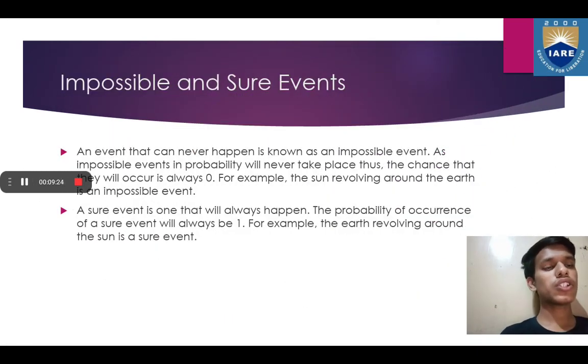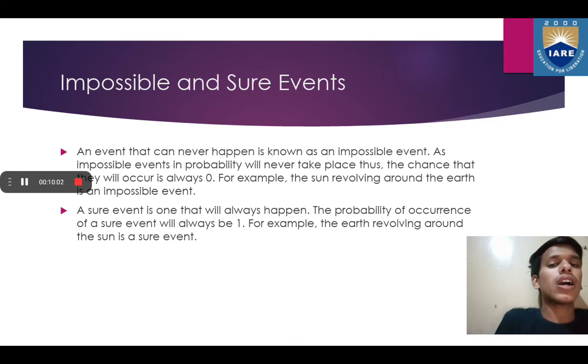Next are impossible events and sure events. An event that can never happen is known as an impossible event. For example, we have discussed earlier that getting 7 on rolling a dice is an impossible event because it cannot happen. Or having 367 days in a year is also an impossible event. As impossible events in probability will never take place, the chance that they occur is always 0. For example, the sun revolving around the earth is an impossible event.